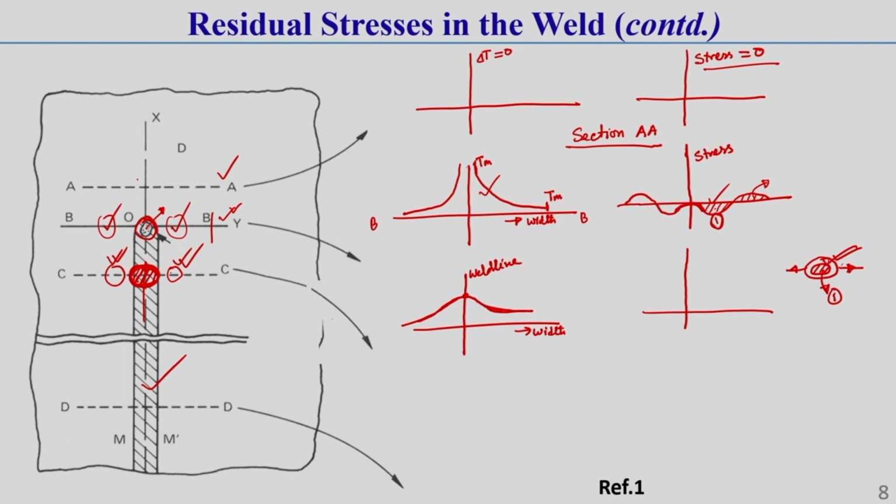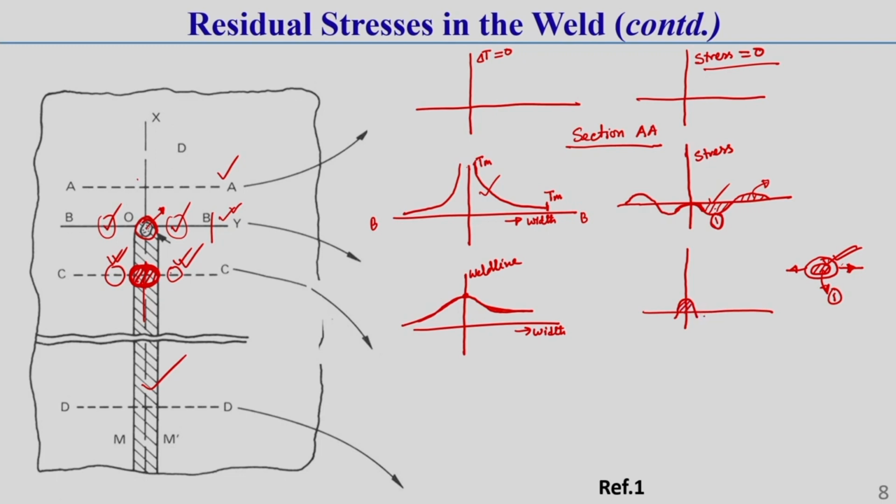So in section CC, due to the contraction of this weld material and the obstruction of this contraction by the surrounding material, in that zone there will start developing what is called tensile stress.